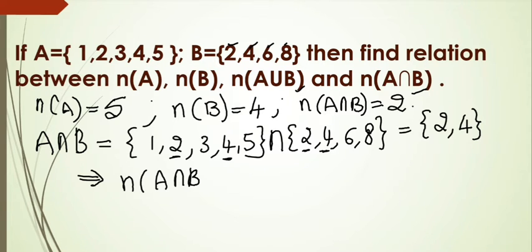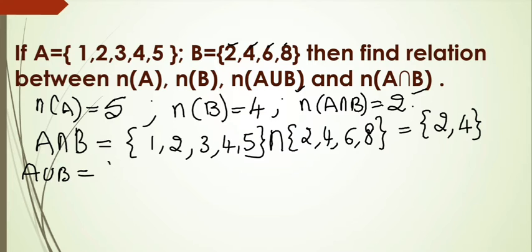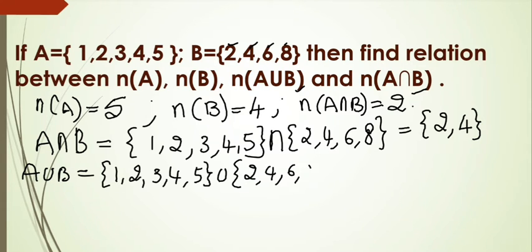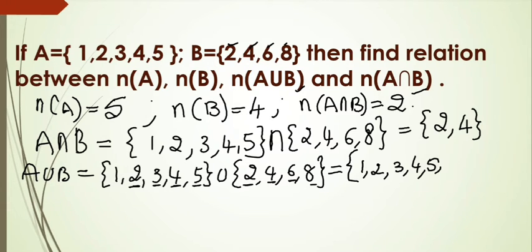Okay, now write the next, A union B. Find A union B. A means 1, 2, 3, 4, 5. B means 2, 4, 6, 8. Write the answer. First 1 is there, 2 is there in both sets, so write 3. 3, after that 4. 4 is there in both sets, so write it one time only. 5 is here, and 6, 8. Like this we can write the A union B.